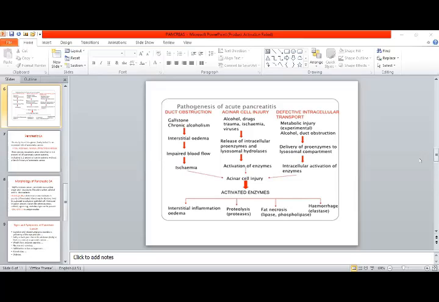Are you clear? Please type the syllabus. I have given the syllabus to your CR, Ali Jaz. Vishal, I have given the syllabus to Ali Jaz. Ask him. Are you clear about the syllabus?